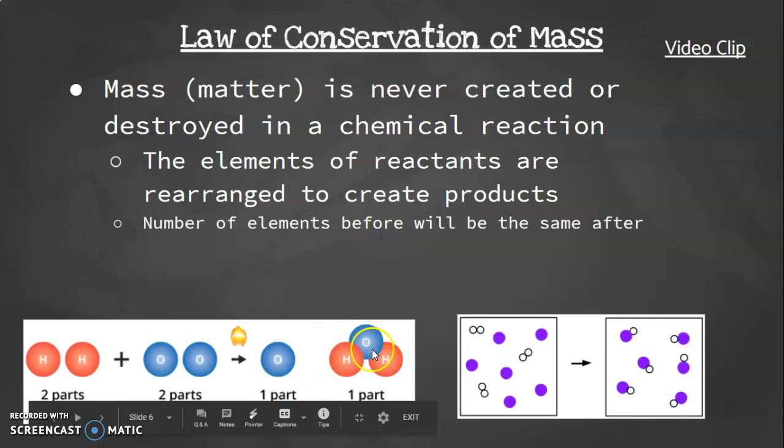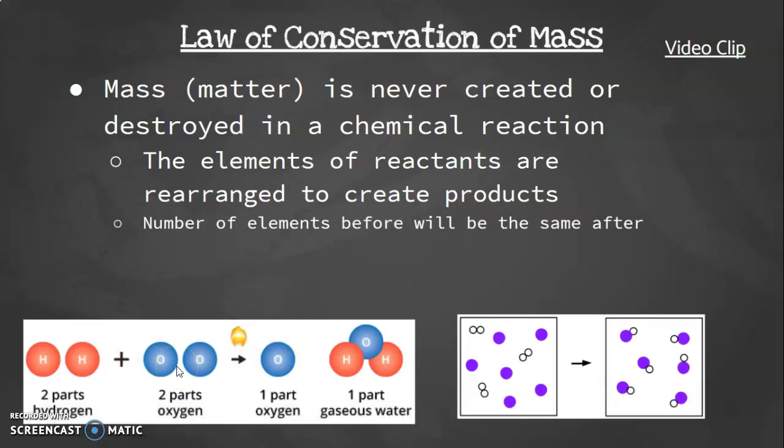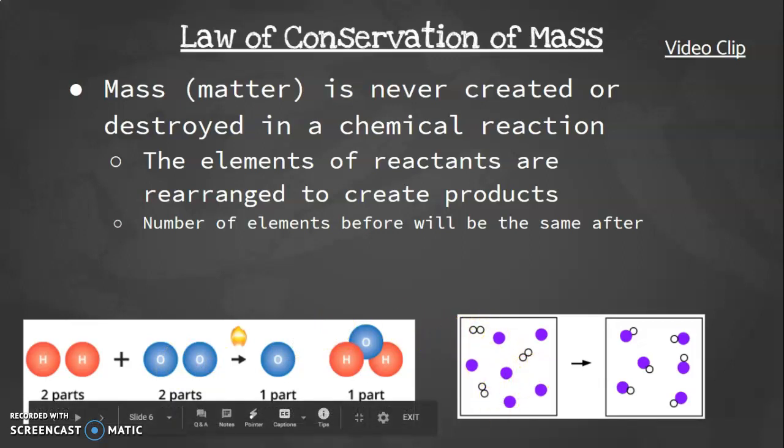So we have 2 oxygen and our 2 hydrogen. They just got rearranged. Now we have a water molecule and an oxygen atom by itself. So it's the same amount of atoms that we had before as we do after. And then this is another example of those pictures. They get rearranged, our little hydrogen attached to the oxygen, we see that.